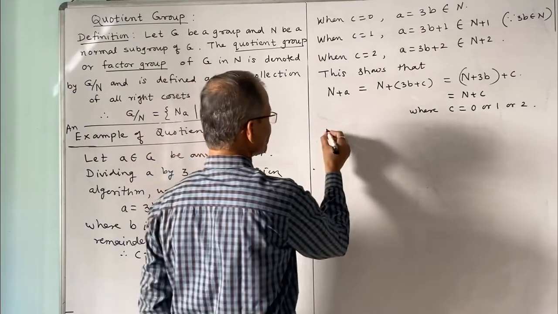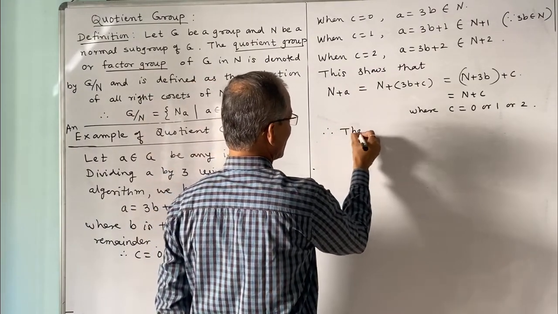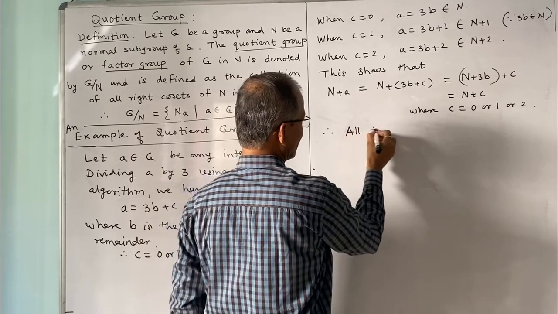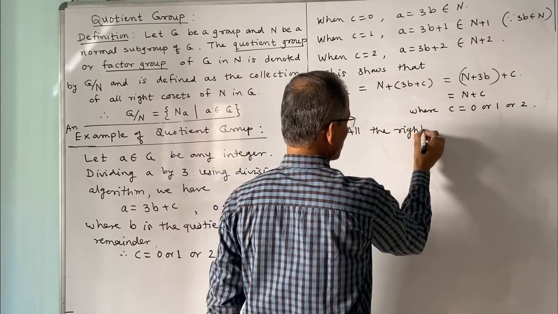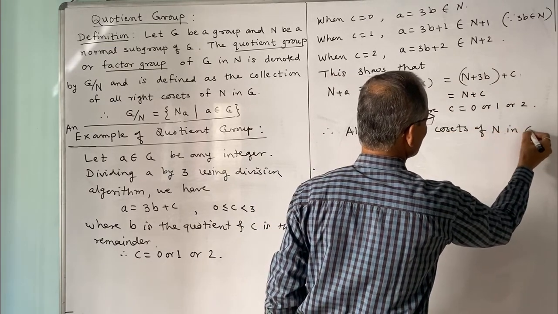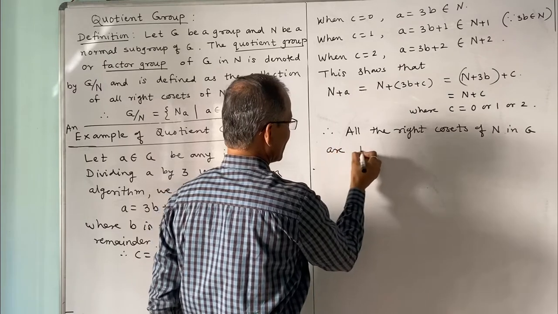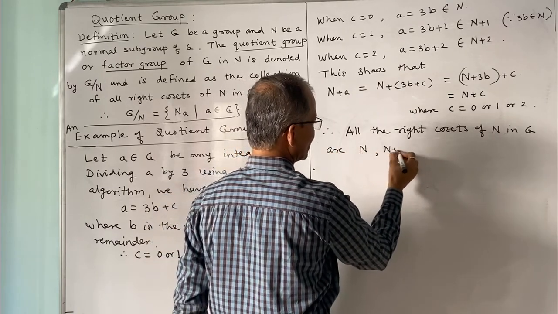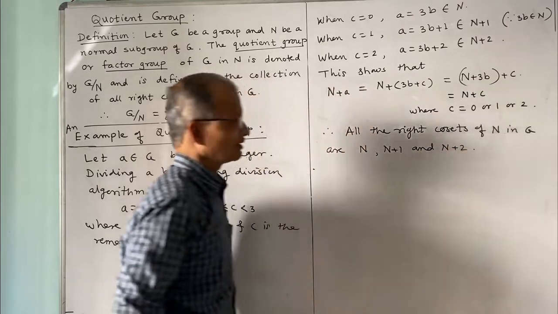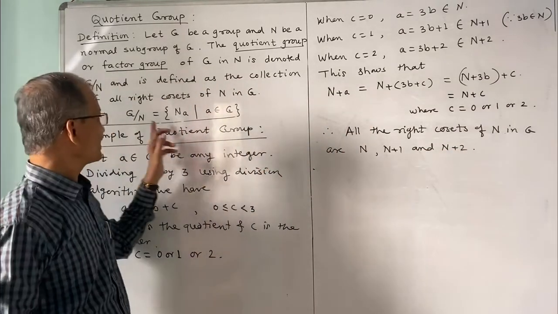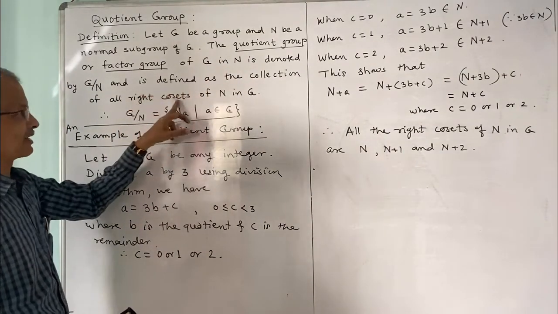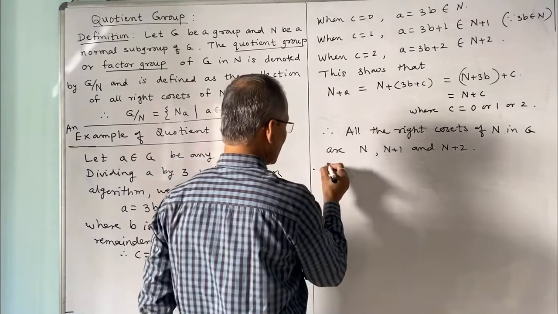Therefore all the right cosets of n in G are n, n plus 1 and n plus 2. The quotient group is the collection of all right cosets.